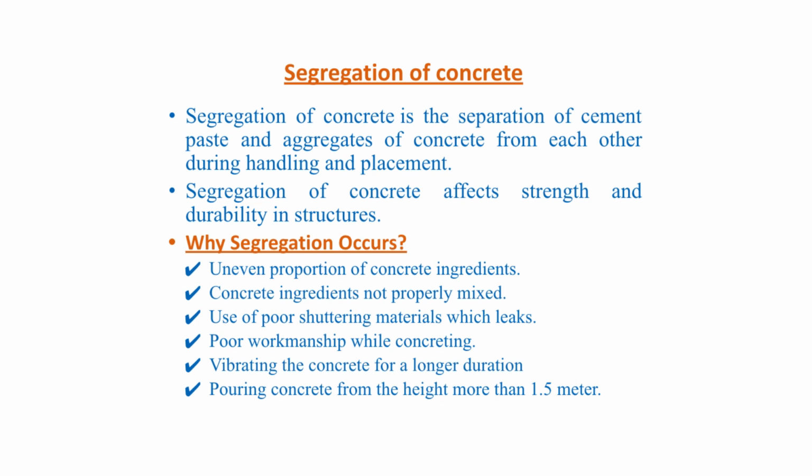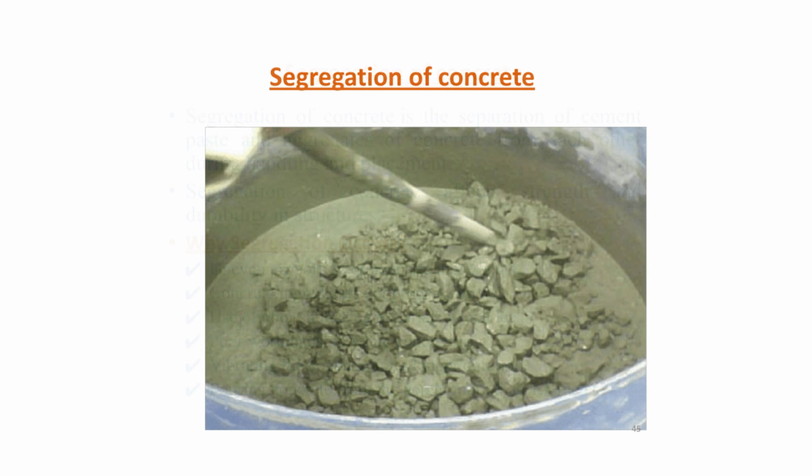Why does segregation occur? Segregation occurs due to uneven proportion of concrete ingredients not properly mixed, use of poor shuttering materials which leak, poor workmanship while concreting, vibrating the concrete for a longer duration, and pouring concrete from a height of more than 1.5 meters. Here you can see the photograph where segregation of concrete has taken place.